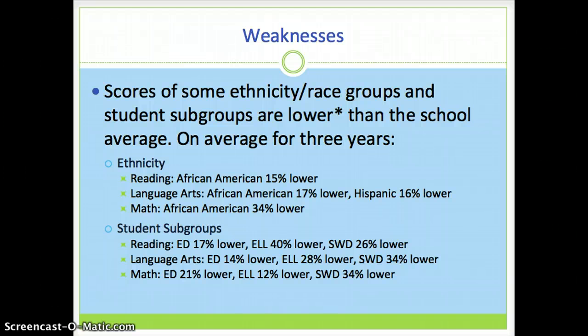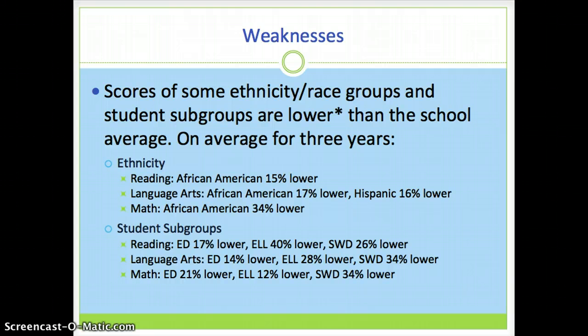For other student subgroups, the economically disadvantaged group is scoring 17% lower. The English language learners group is scoring 40% lower, and the students with disabilities group is scoring 26% lower than the school average in reading. The economically disadvantaged group is scoring 14% lower.